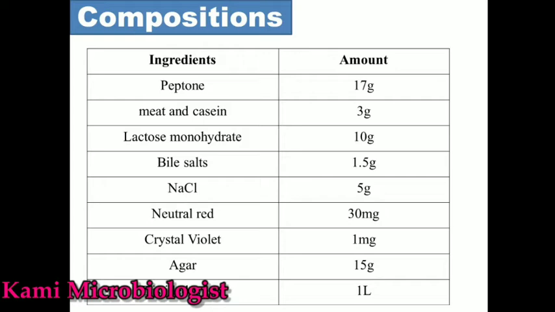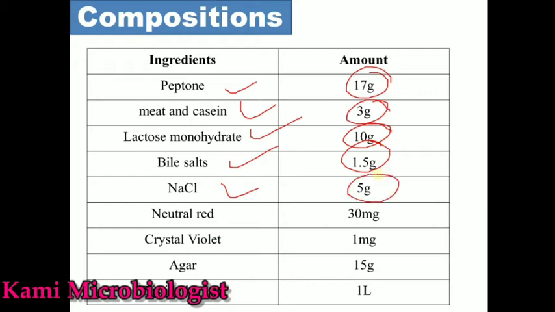Now what is the composition of this media? Remember guys, MacConkey agar contains peptone 17 gram per 1 liter, meat casein 3 gram per 1 liter, lactose monohydrate 10 gram per 1 liter, bile salt 1.5 gram per 1 liter, NaCl 5 gram per 1 liter, neutral red 30 mg per 1 liter, crystal violet 1 mg per 1 liter, agar 15 gram per 1 liter, and distilled water 1 liter.